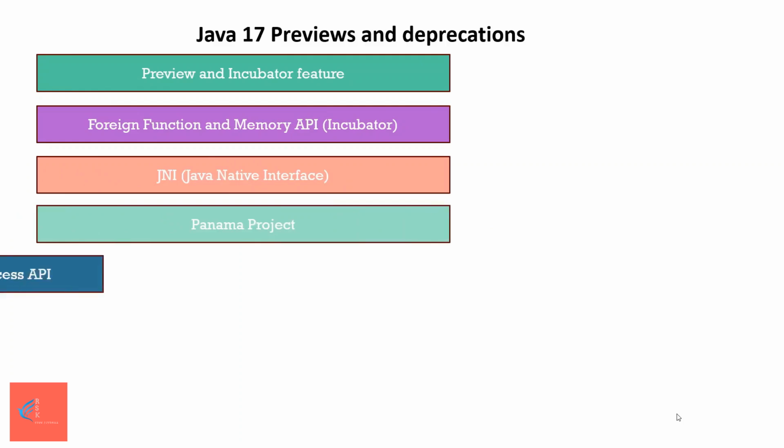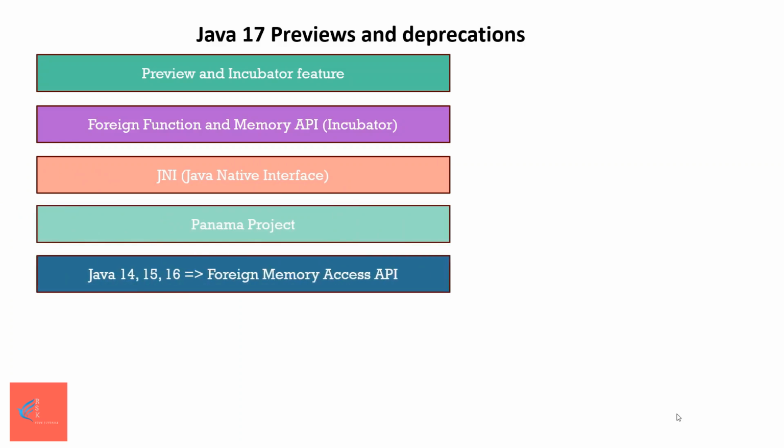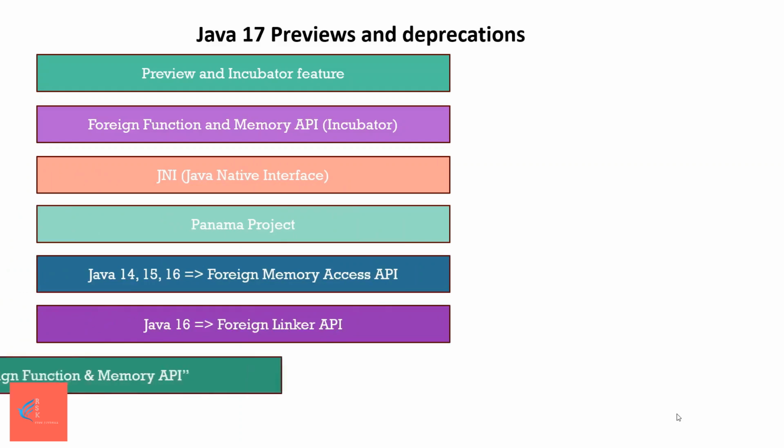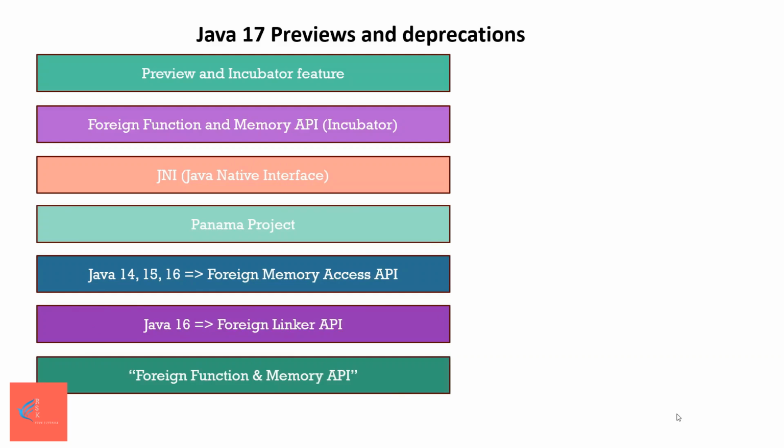Under this, in Java 14, 15, and 16, we got foreign memory access API. In Java 16, we got foreign linker API. With Java 17, it is proposed to combine these two into a single foreign function and memory API. It is still in incubator stage and may go under significant changes with newer Java releases.